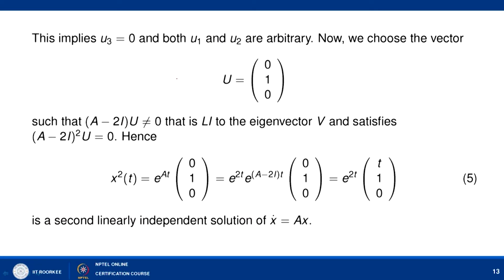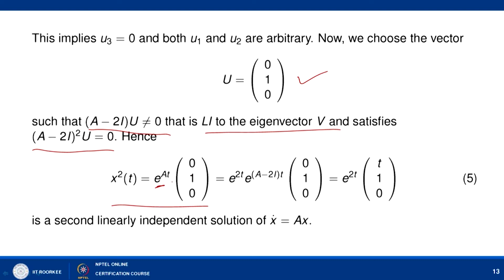So, here we take the vector u as 0 1 0, so that (A minus 2I) u is not equal to 0, and of course, that is a linearly independent vector, and it satisfies (A minus 2I) square u equal to 0. Hence with the help of this u, the second solution x2(t) is written as e to power At times 0 1 0. Now, e to power At has this expression: e to power 2t times e to power (A minus 2I)t, times 0 1 0.